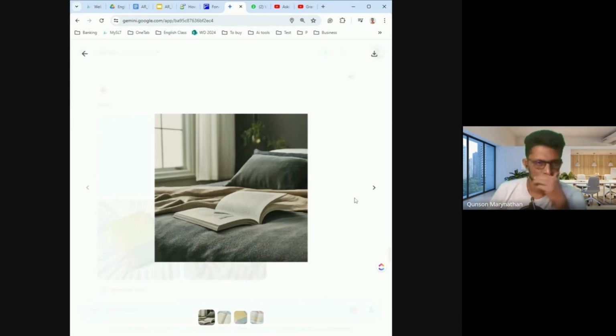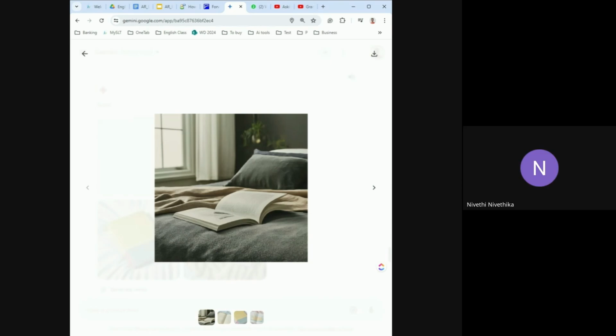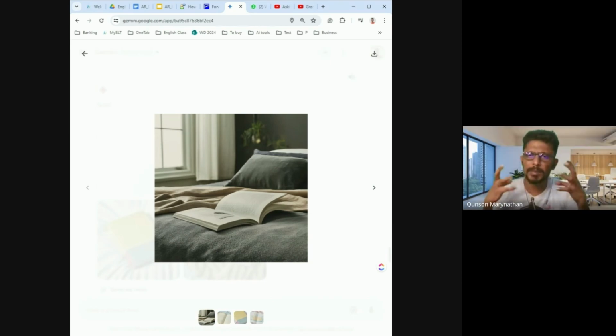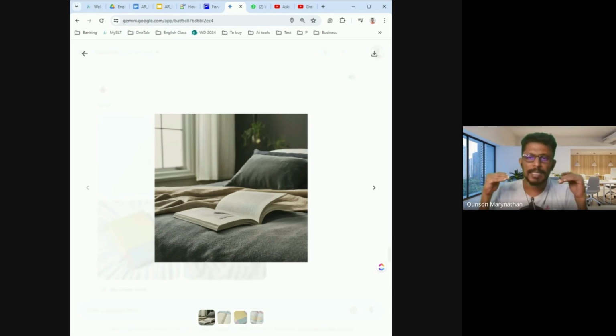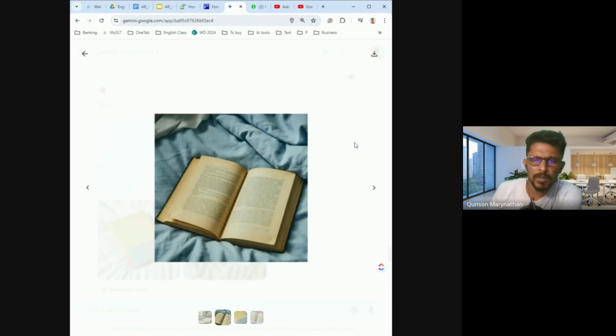Somebody say about this. The book is on the bed. Yeah, but there has to be a tense. You have to talk about the time. When is this happening? Is this in the past? Is this in the present? Is this in the future? The book is on the bed. Yeah, correct. So you have to say that word "is". That means it's in the present tense. Very good.